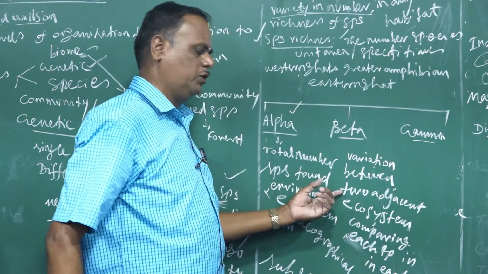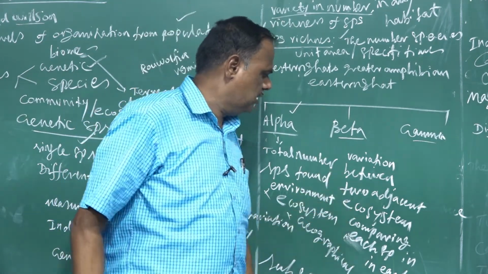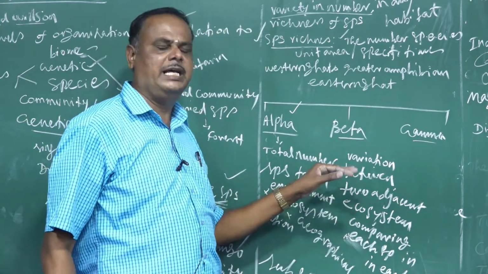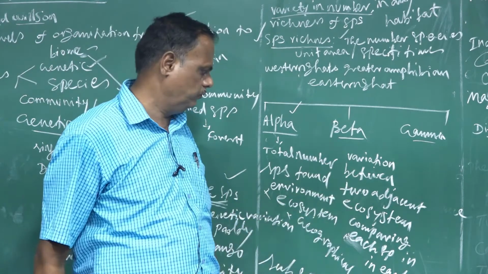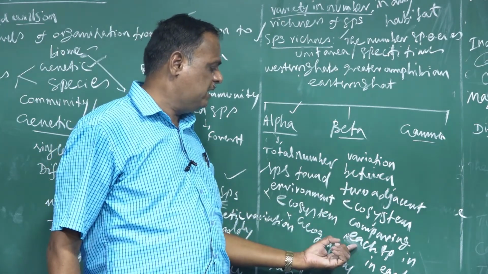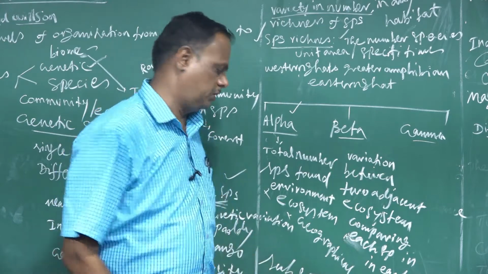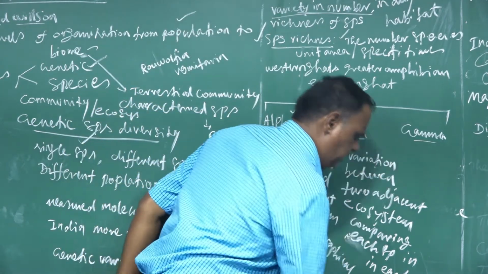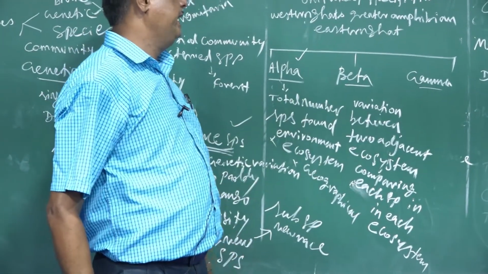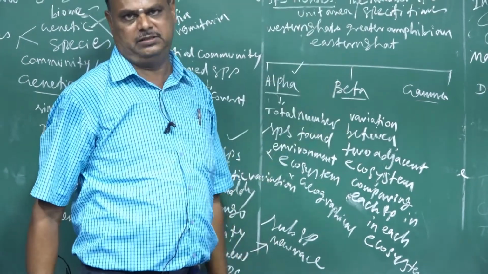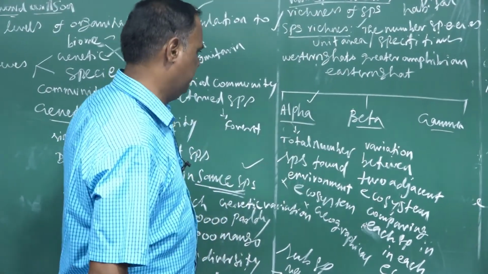There are two adjacent ecosystems here, and we compare the number of species between the ecosystems and also the species in each ecosystem. That is called beta species diversity.